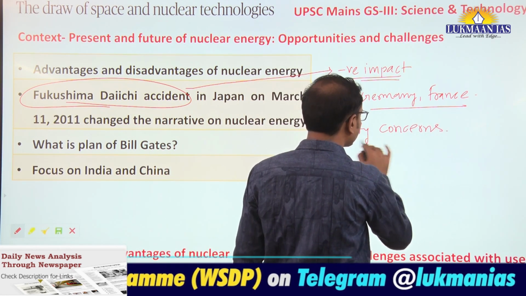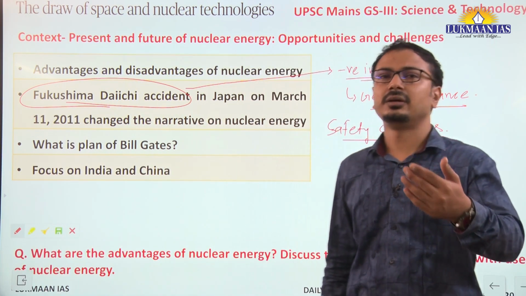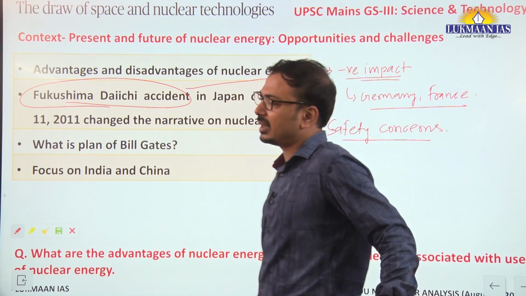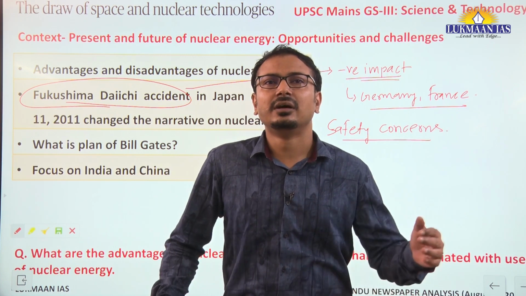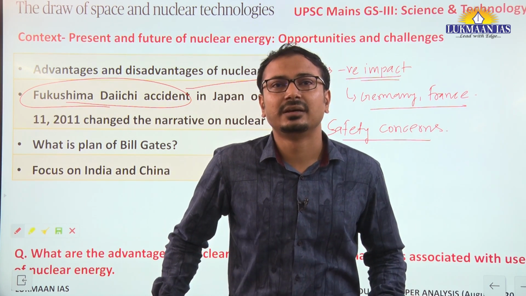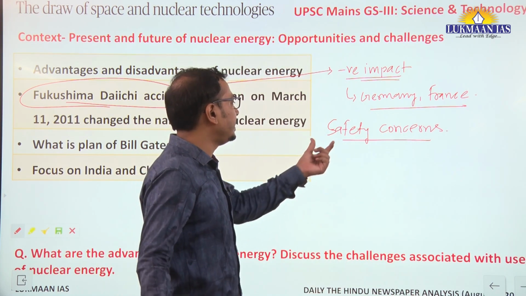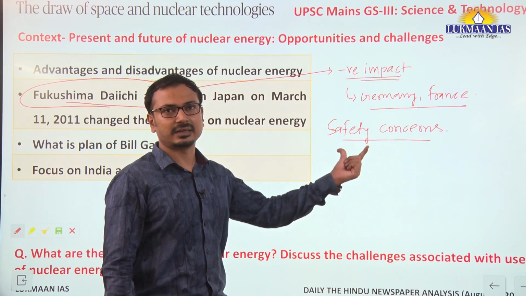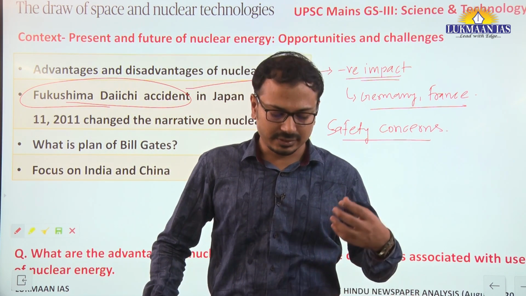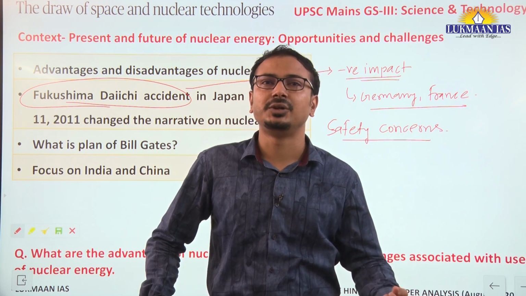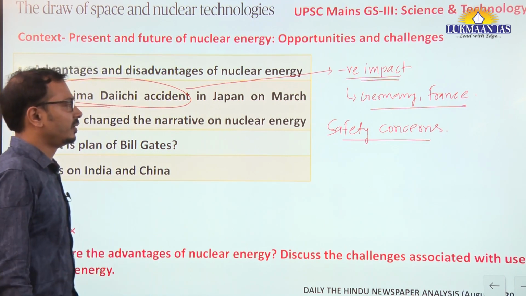For example, even in India, whenever we see a proposal by the government to establish a nuclear power plant, there are protests by environmental activists and other activists in different parts of the country. The examples are Jaitapur in Maharashtra and the Kudankulam protests, right? So basically the safety concerns are the major aspect here, and the people are not taken into trust. The people do not trust nuclear technology at present, and therefore this remains the major area of concern now. Okay.